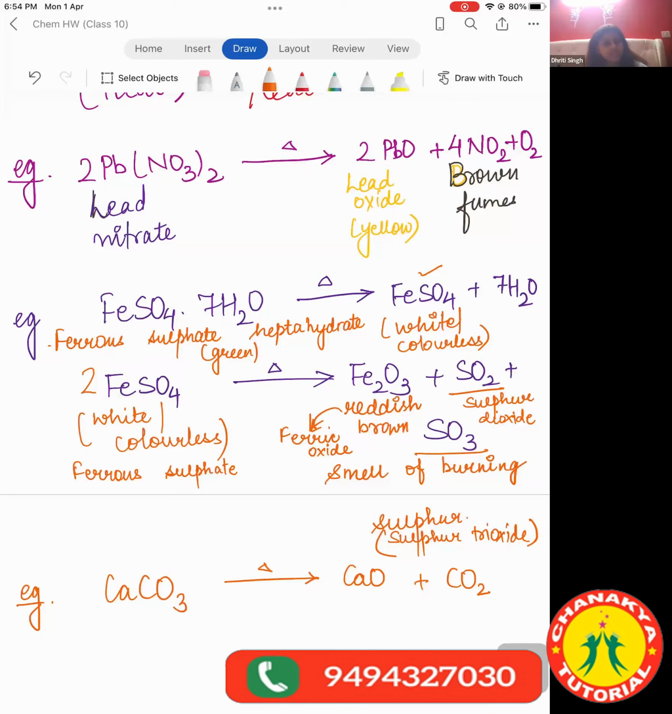Ma'am, in FeSO4.7H2O, the 7H2O is getting added or multiplied? It is neither added nor multiplied. It is written with a dot. It means that there are certain specific water molecules which are attached with the salt, and we call these water molecules water of crystallization.